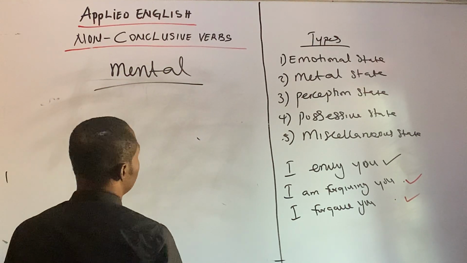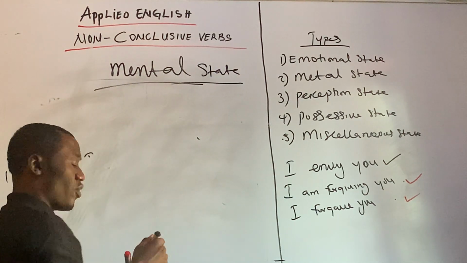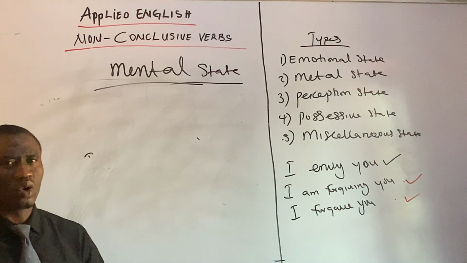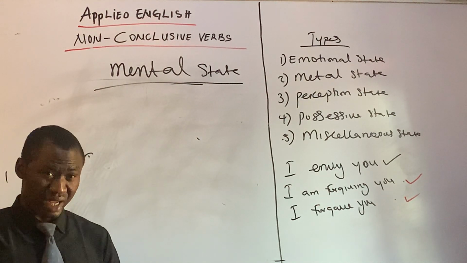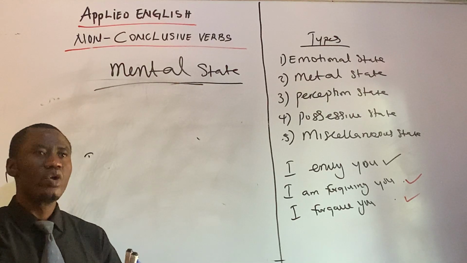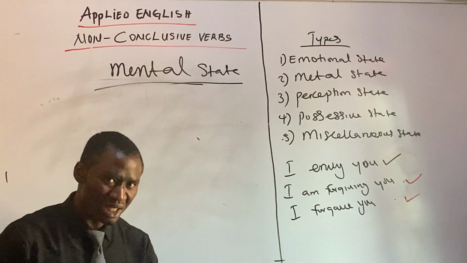Mental state. For the mental state, we have words like understand, believe, agree, doubt, know, suppose, remember. Let me take that again. Please write that down.